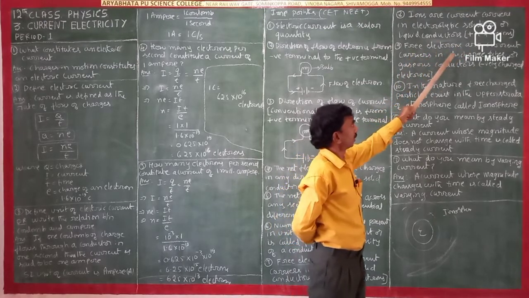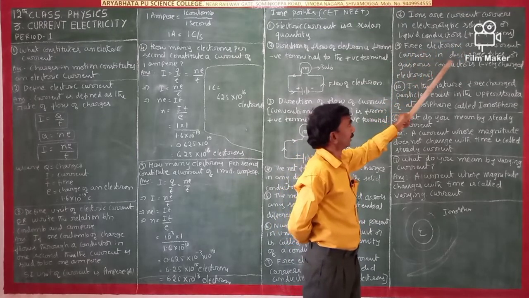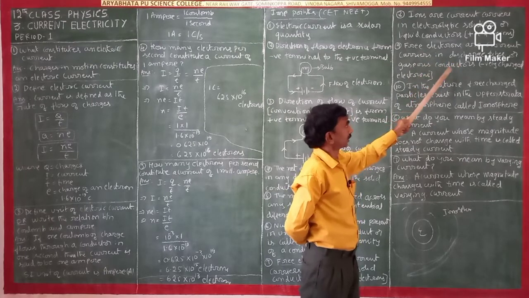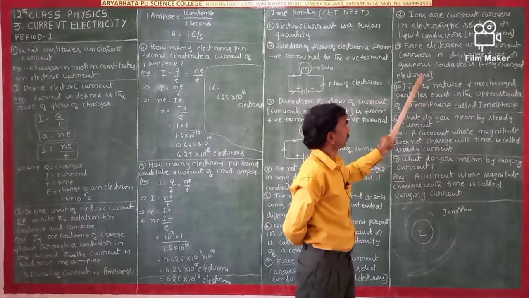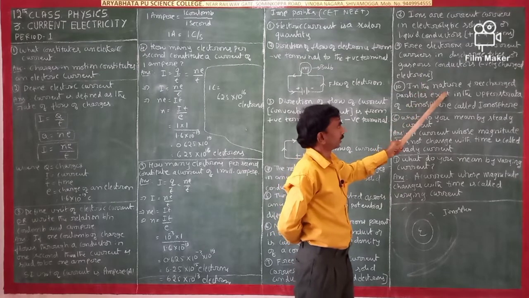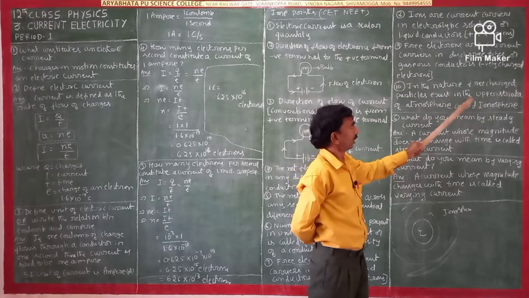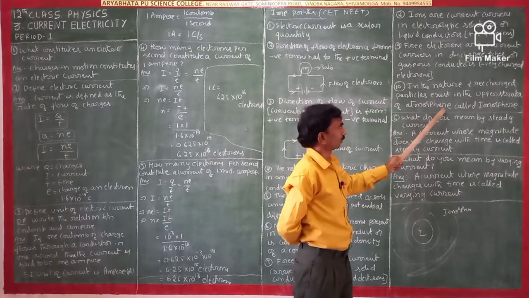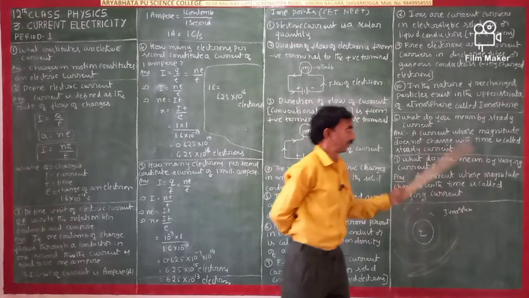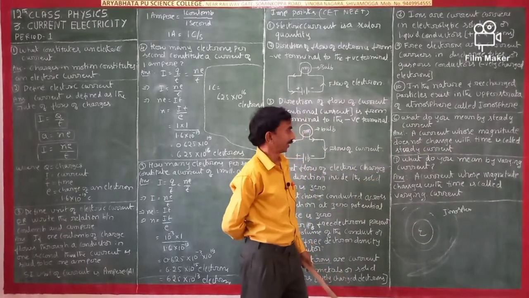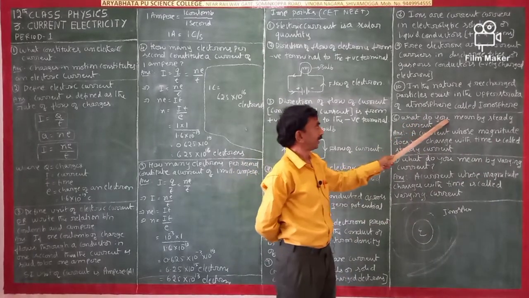Free electrons are current carriers in discharge tubes or gaseous conductors. In nature, free charged particles exist in the upper strata of the atmosphere called the ionosphere. You should remember this.